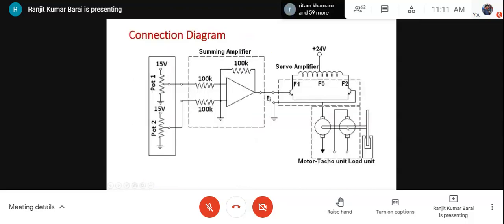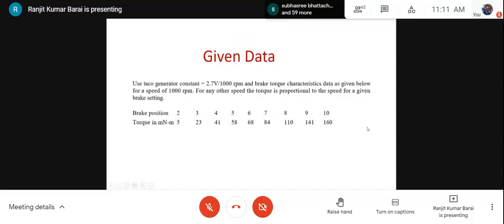And this tachometer is connected to the shaft, schematically shown, and this is the metallic aluminium disc and the magnet. Now some data is given for the experimentation. We will need this data. The manufacturer has supplied the data. One data is the tacho generator constant.